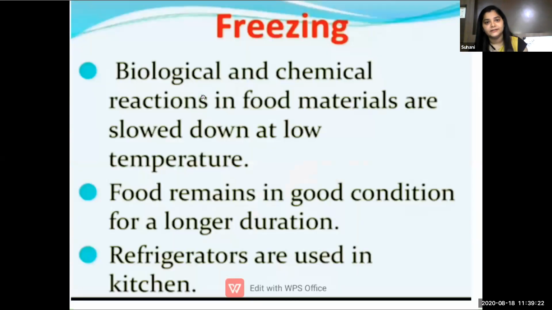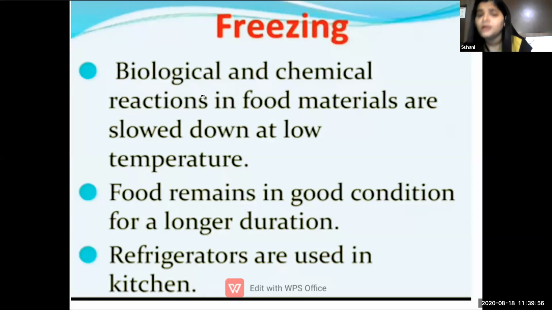So the first method is freezing. Biological and chemical reactions in food materials are slowed down at low temperature. Everybody has a freezer or refrigerator at home, and it has become an important part of our lifestyle. Without a refrigerator we can't do anything, because many times even a small quantity of our food gets left over, when we make rice, dal, or an extra special dinner. Mummy makes extra special dinners for us.